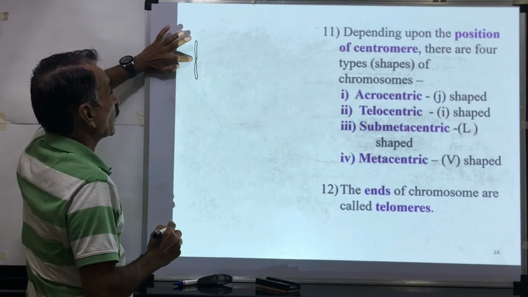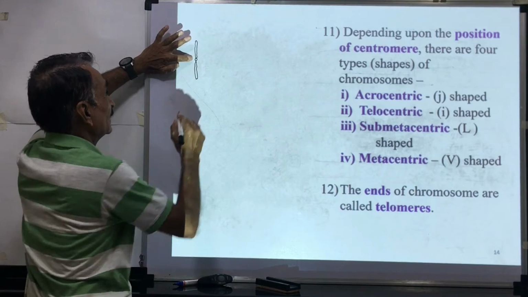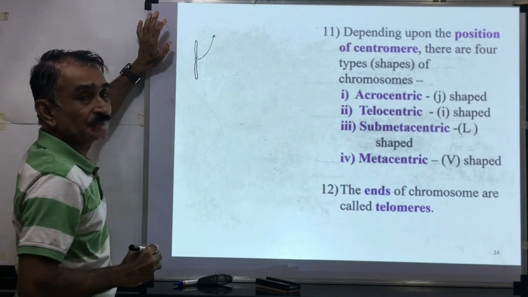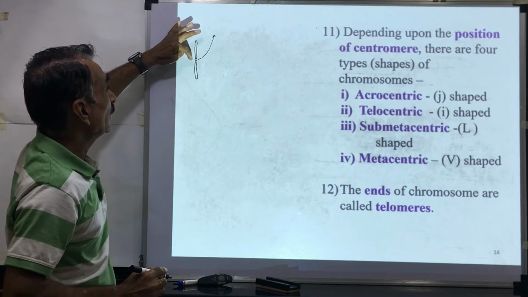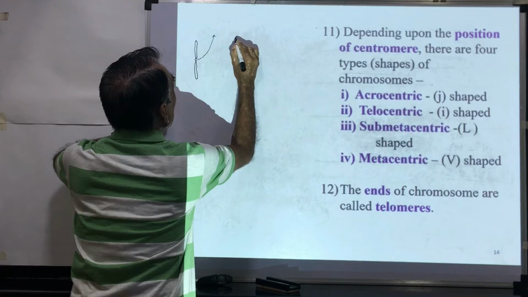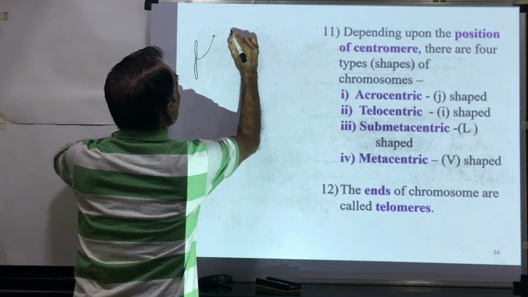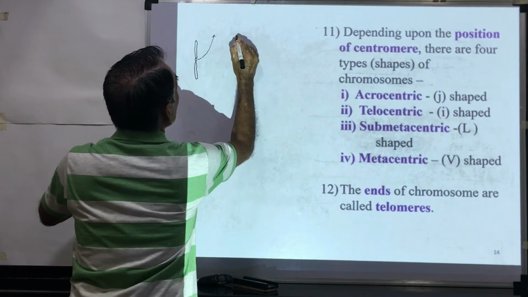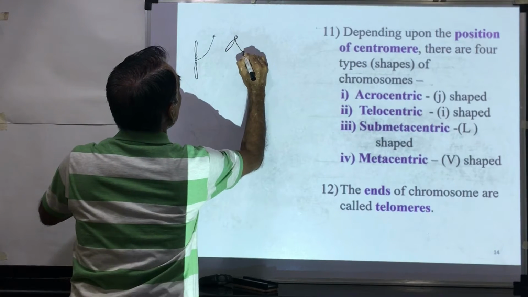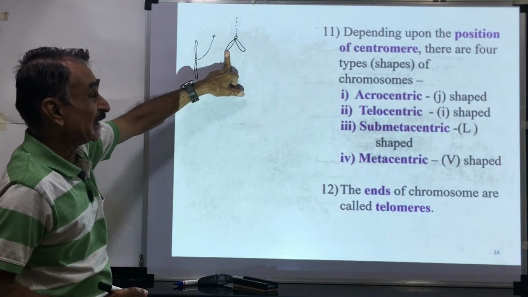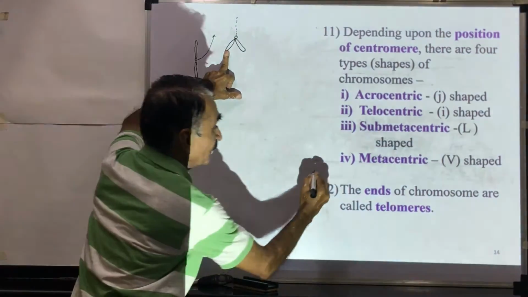If the centromere is present at the center, then during cell division it is pulled by the spindle fibers and takes a pea-like shape.